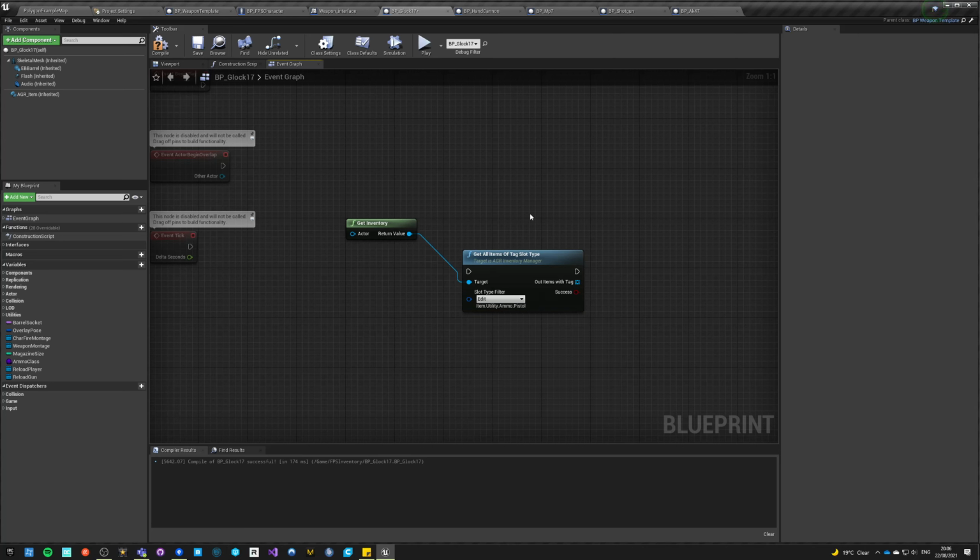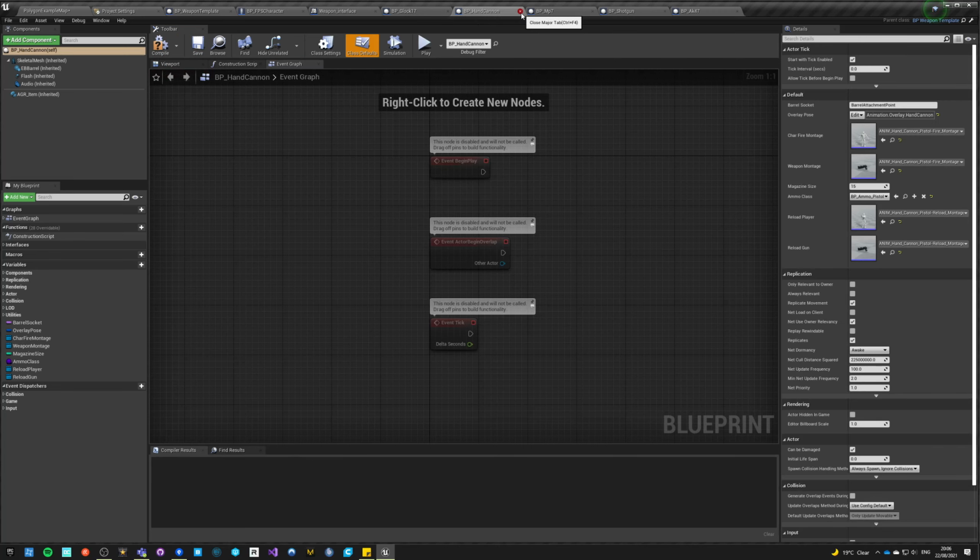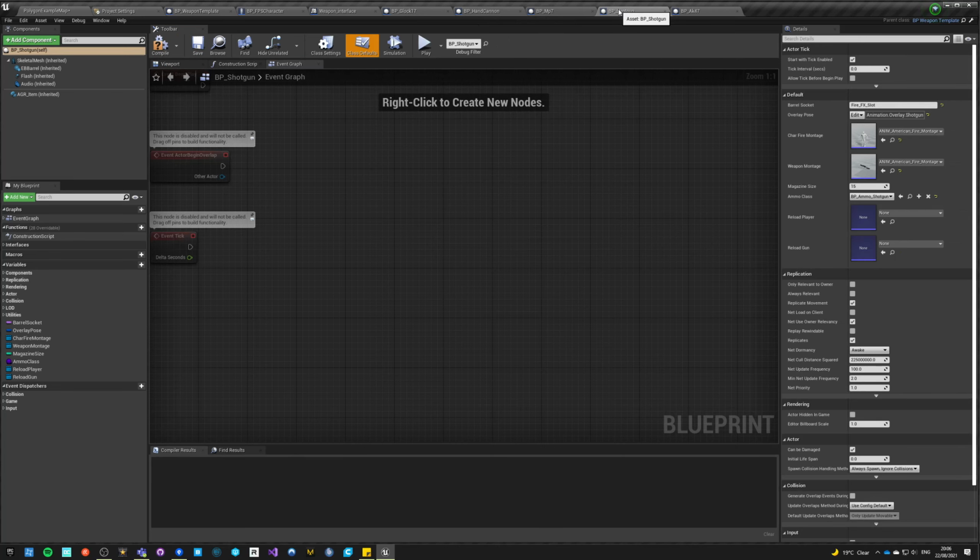And you can have multiple ammo use this tag. So you could have pistol ammo, and you can have pistol armor piercing ammo, and you can do stuff with it here. So yeah, you could just swap all those get all items of class to get all items of tag.